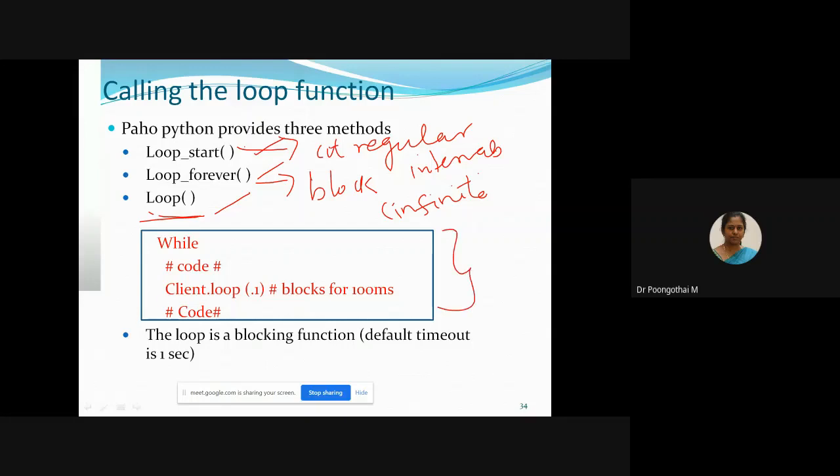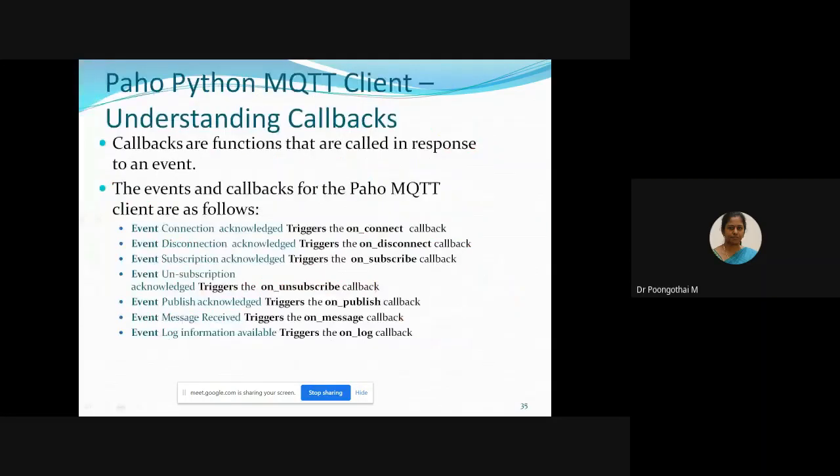Here, client.loop blocks this code for 100 milliseconds. The default timeout is 1 second. Mainly three loop functions are used in Paho Python. Please note it down. And the events and callbacks for the Paho MQTT clients are listed here. So please note down the callback function.